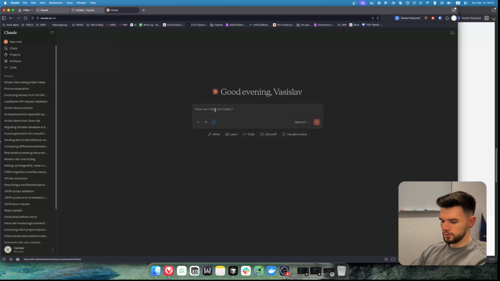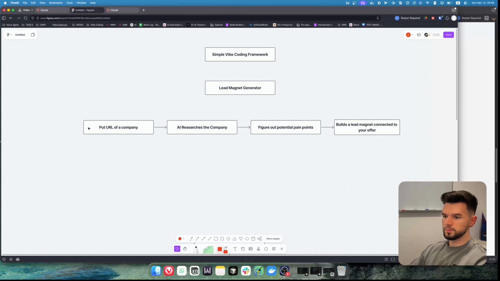So the first thing I'm gonna do, I'm gonna go to Claude Code and then I'm gonna just write, or actually tell. Right now I'm gonna use Whisper to explain the app, and I'm doing that because it helps me visualize the whole thing and then explain it more clearly with more details. So help me build an app which is a lead magnet generator. The idea is that we put in a URL of a company, then we're gonna use AI to research that company, maybe something like Firecrawl or Jira.